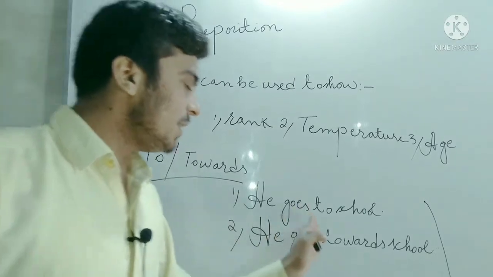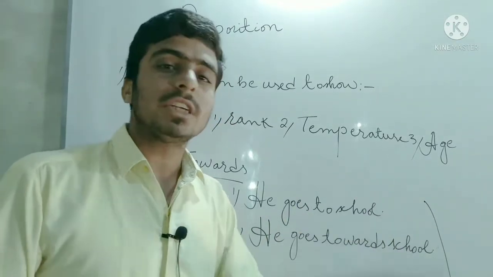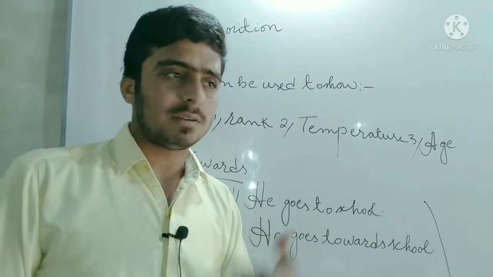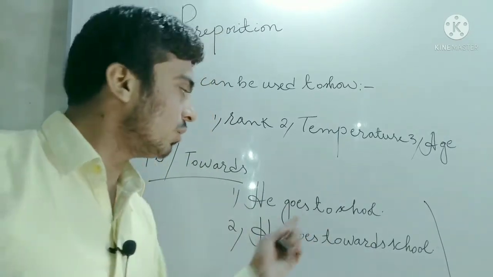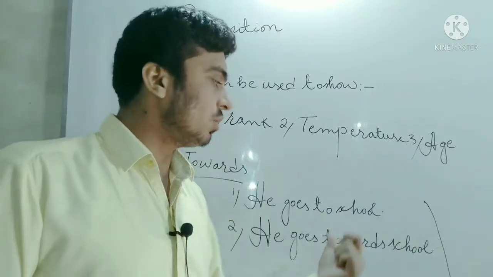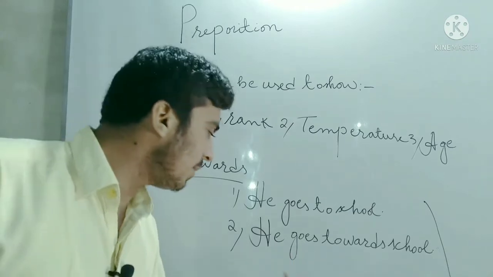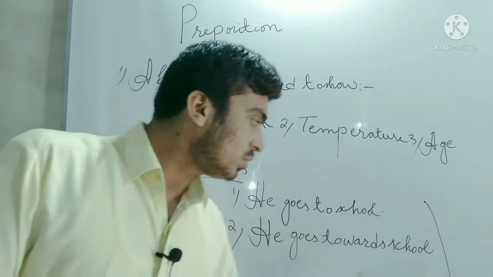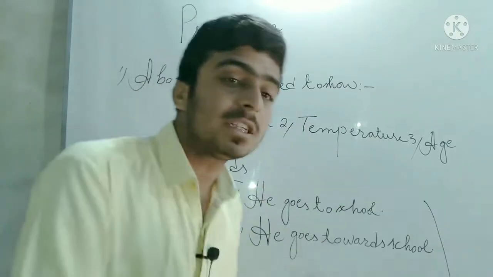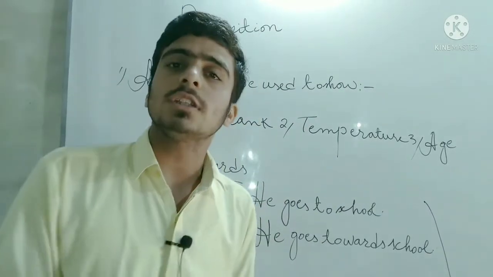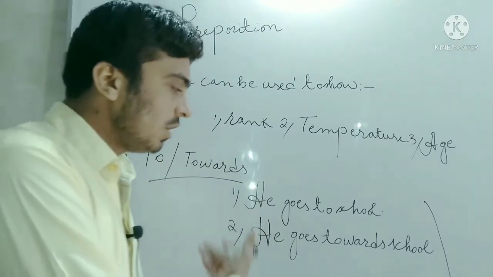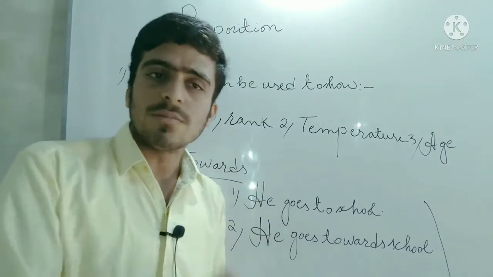You will see that he goes to school. Whenever you want to just show the direction, you want to show the exact destination, you can use "to". "He goes to school." It means here you are showing that his destination is the school. After that, in the second example, you see that he goes towards school, and here is the movement, and you are showing also the direction of school, but you are not showing the exact destination, that where he will go. Maybe he can go somewhere else.